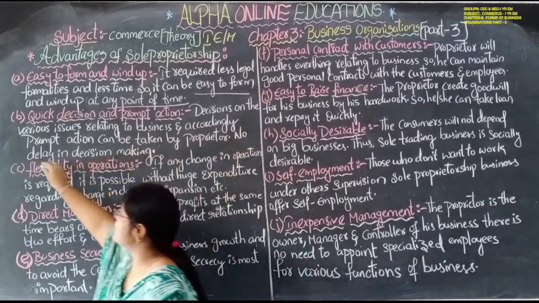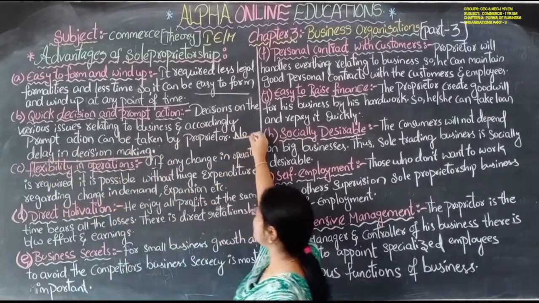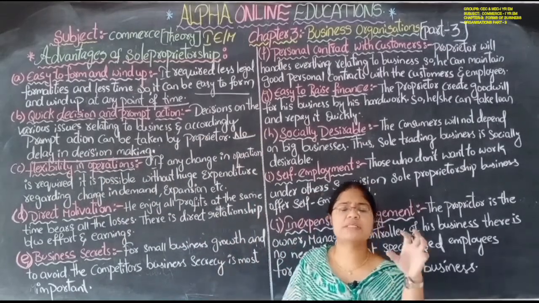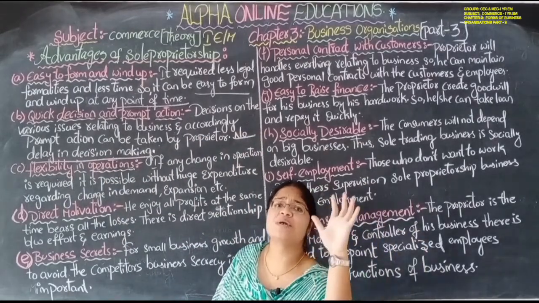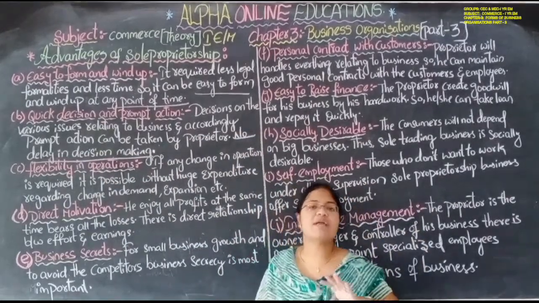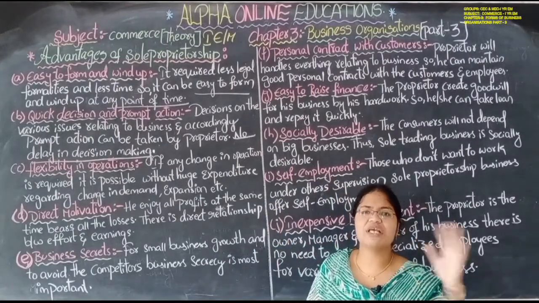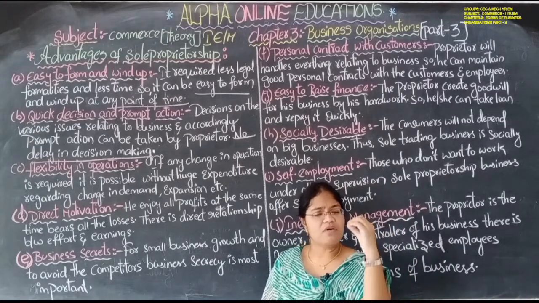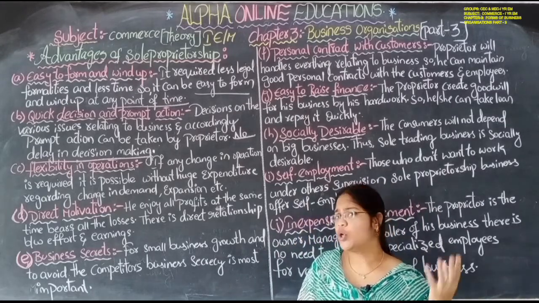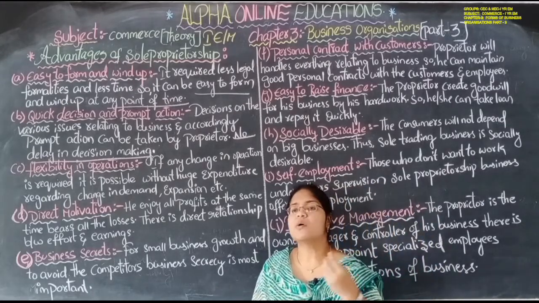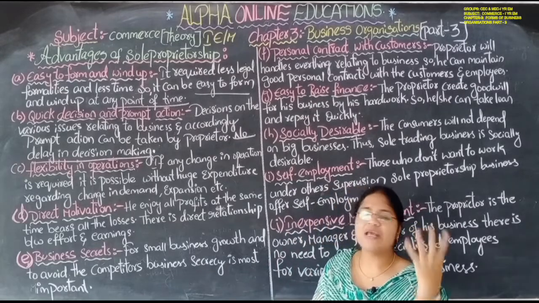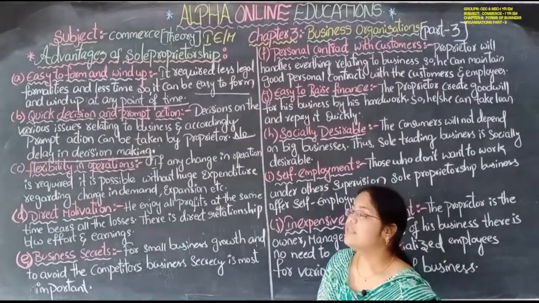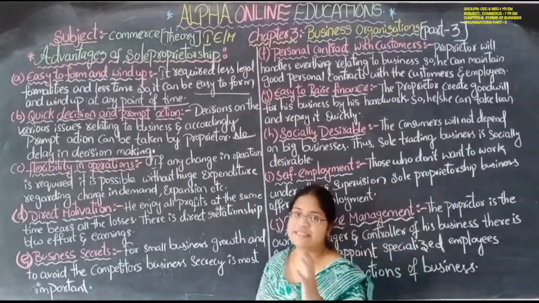There is no delay at all in the decision, because everything is in his own hand. Everything will take place within a few seconds. No one will ask him any question, and there is no need to answer to anyone. So there is no delay in decision making.